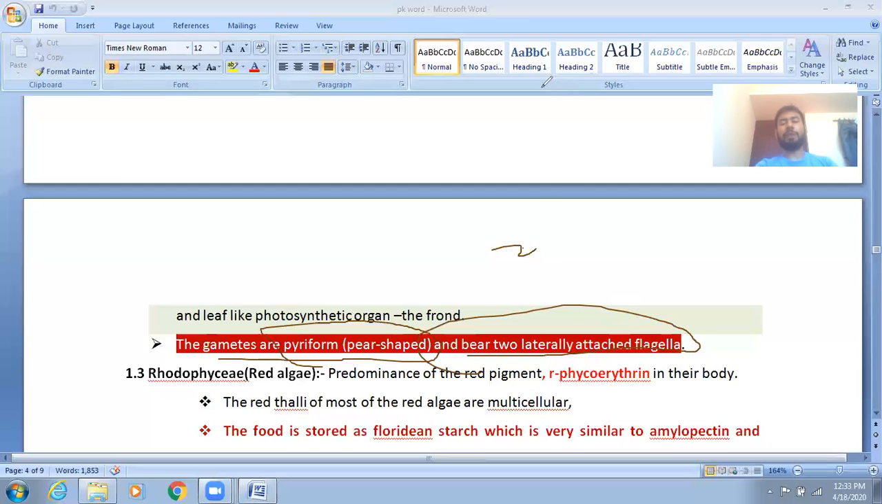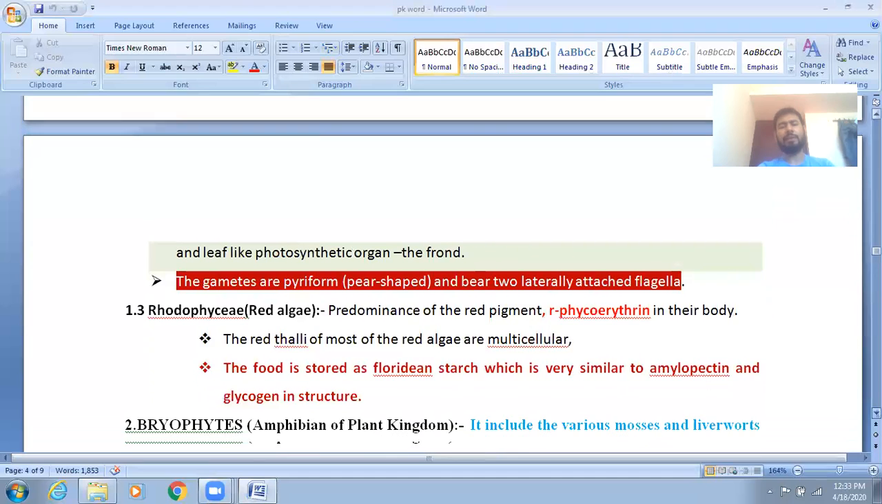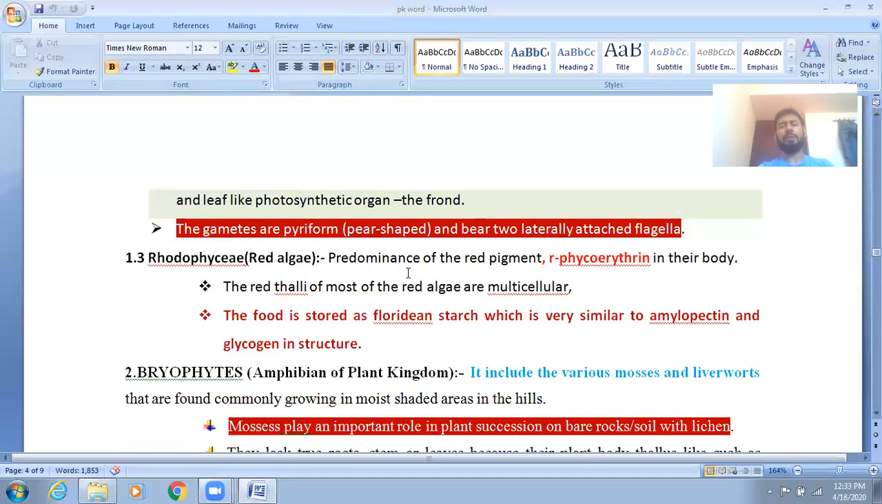Now next is about phycoerythrin, and about Rhodophyceae, the red algae. This is the third class, and we are discussing only pure NCERT, nothing else. This is very important. If it is asked, there is a 100% probability it will come in your NEET examination, and you can get maximum marks in your biology subject.